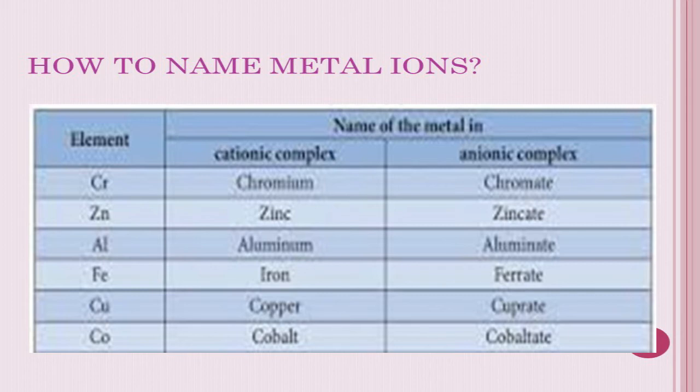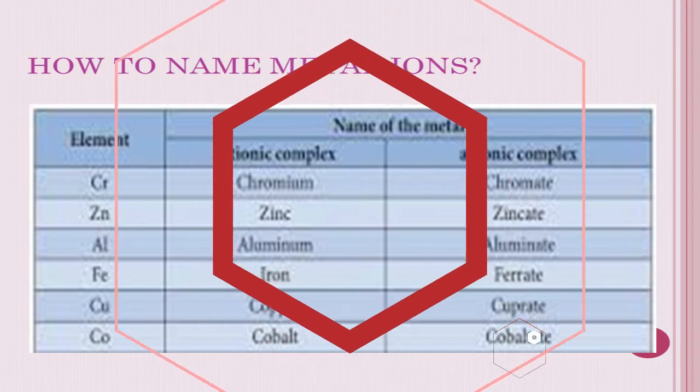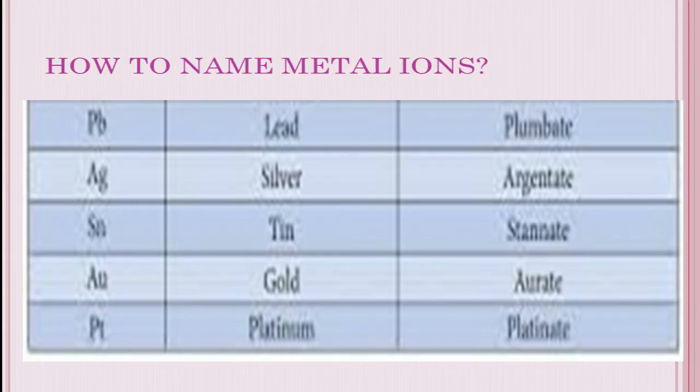For chromium, cationic complex is chromium. For anionic it is chromate. And zinc, cationic complex is zinc, anionic complex is zincate. Aluminium, aluminate. Iron, ferrate. Copper, cuprate. Cobalt, cobaltate. And then lead, plumbate. Silver, argentate. Tin, stannate. So you just carefully note down one thing.